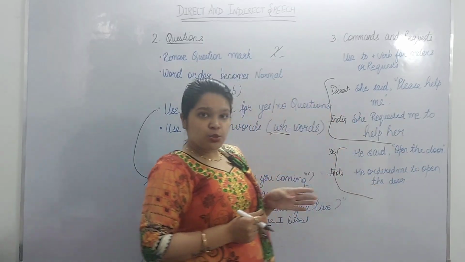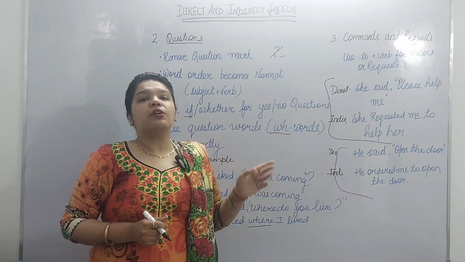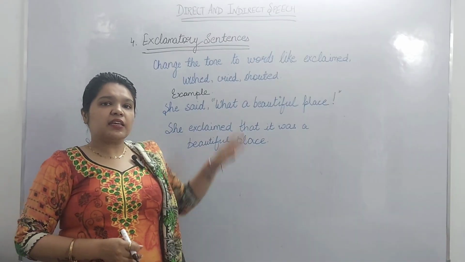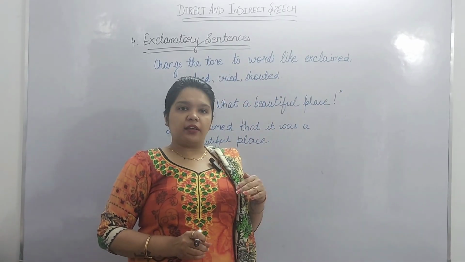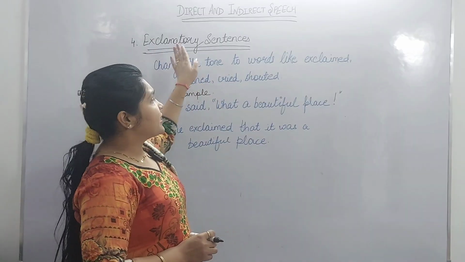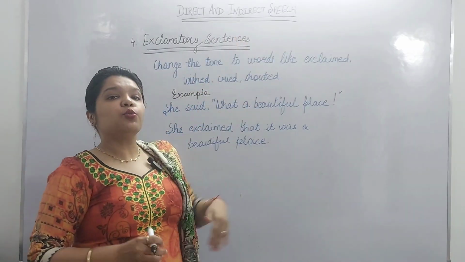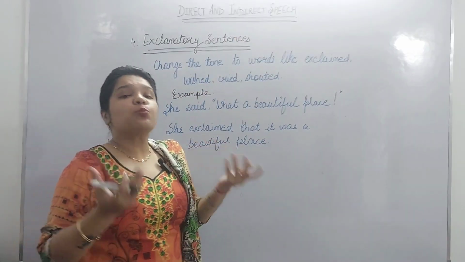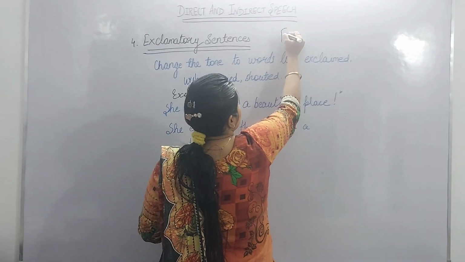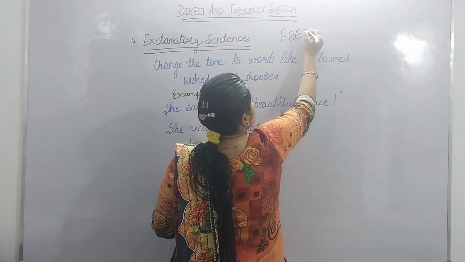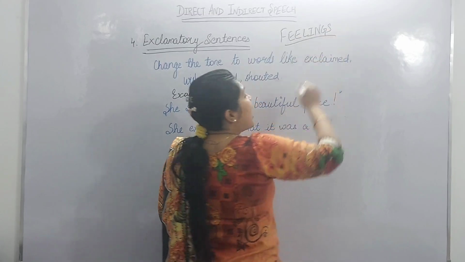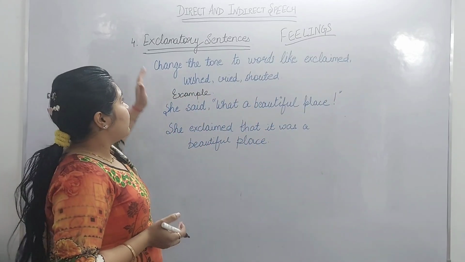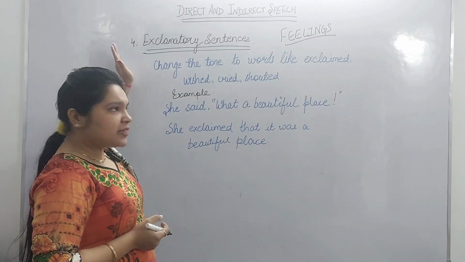The fourth and last one is the exclamatory sentences. Let's see how to change exclamatory sentences from direct to indirect. We all know that exclamatory sentences are used when we have to express ourselves. They show feelings and expressions. The expression might be happy or sad; all of that comes under exclamatory sentences.